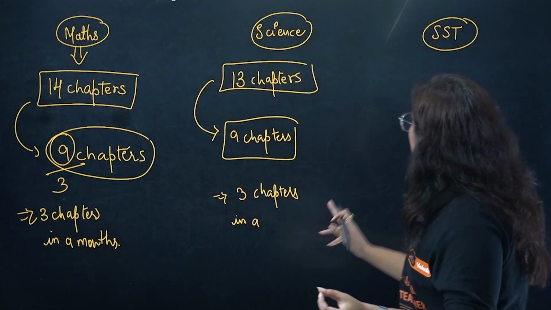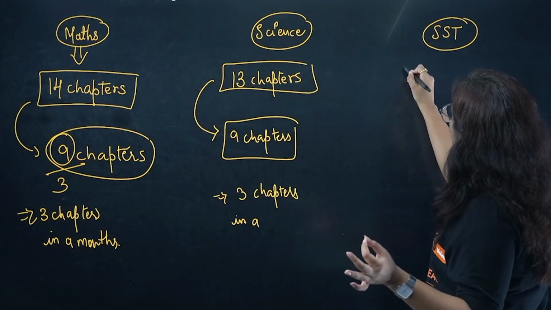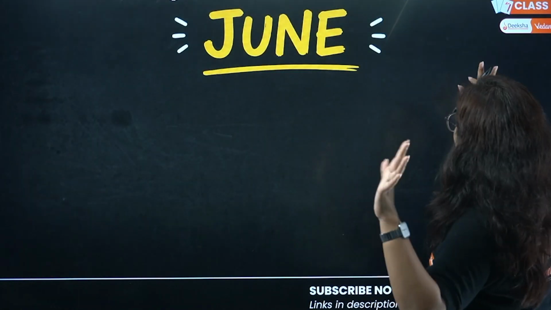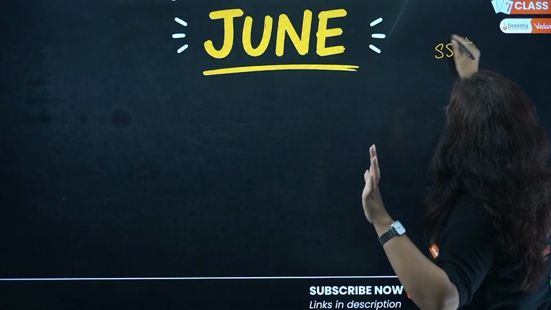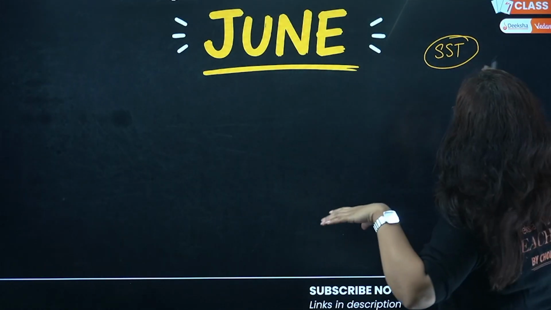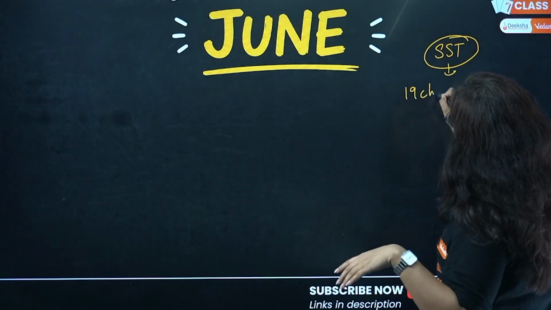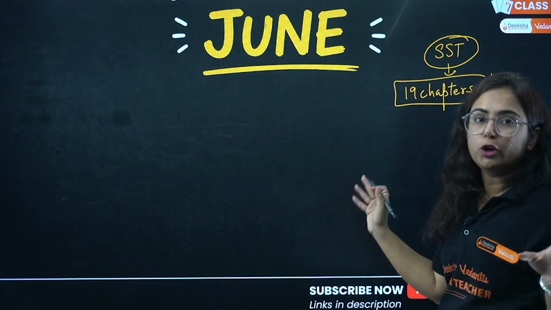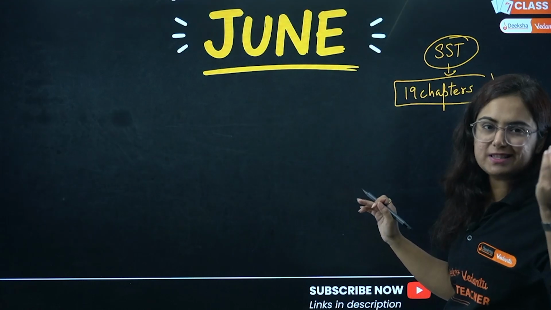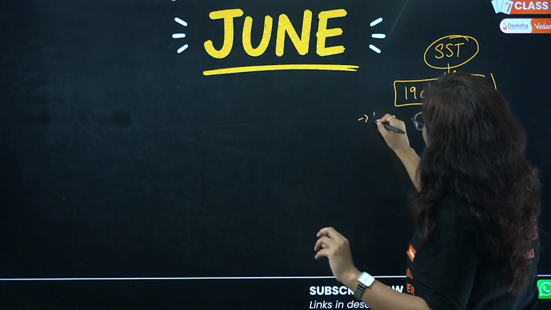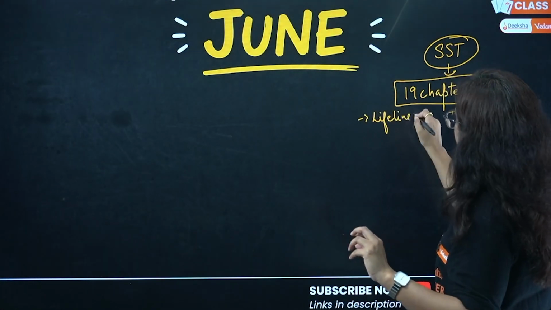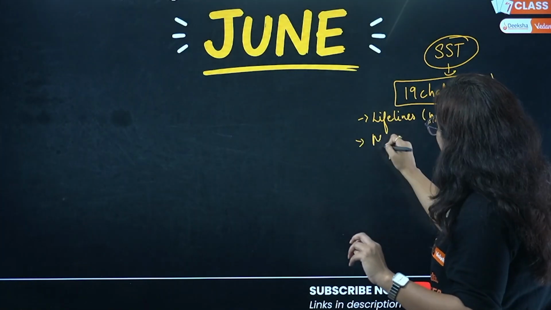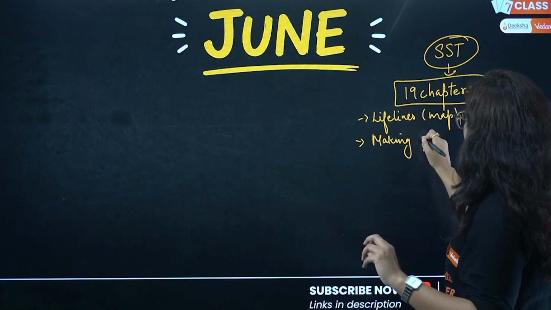Okay, now let's move to SST. In SST, how many chapters do you have, beta? You have 19 chapters. Okay, the slide went somewhere with the name of SST, they get fear. No issue. So we have 19 chapters in SST. In that, 3 chapters are of no use, or what I can say, just a single day of practice. How? Lifelines of National Economy from geography, only map work is going to come.